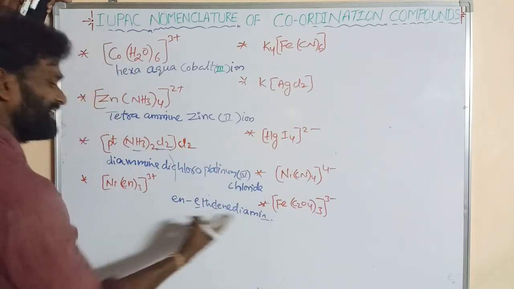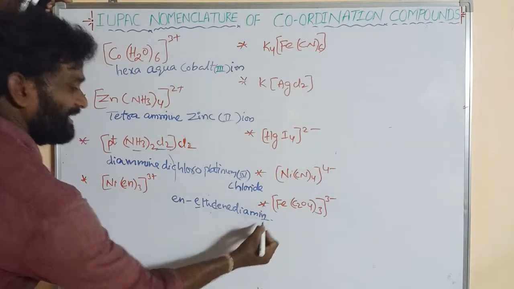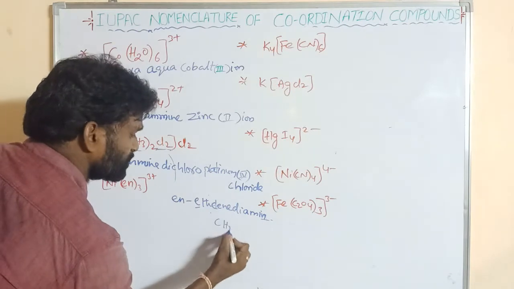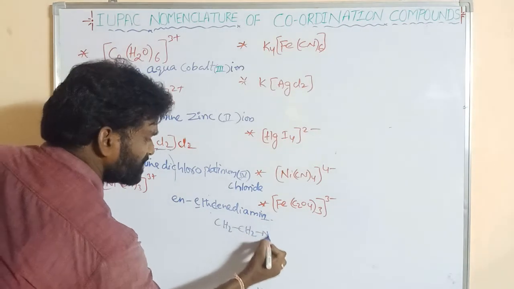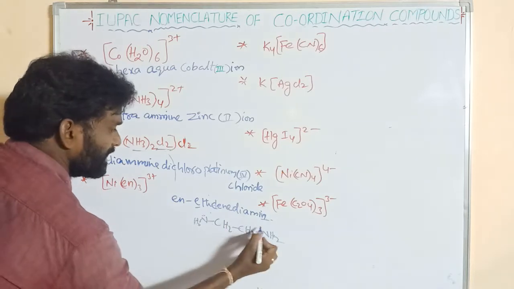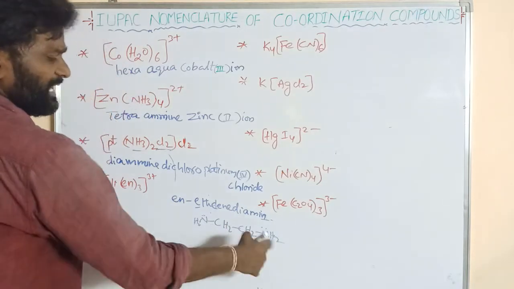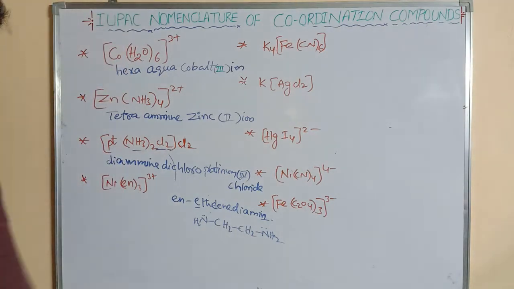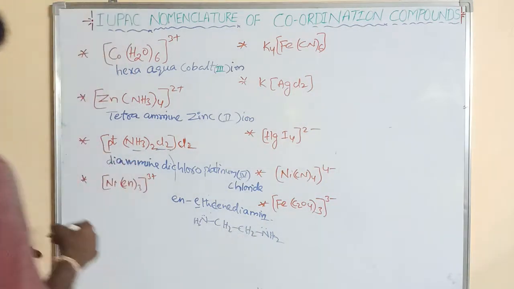N. So that is taken as En, diamine, right? Ethylene diamine, so this is its structure: CH2, CH2, NH2, NH2. So this is the neutral ligand. This is a bidentate ligand, right?